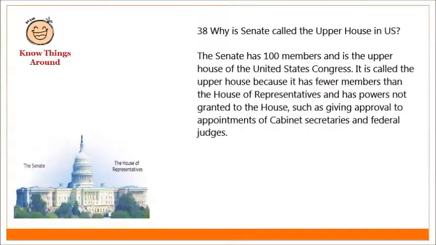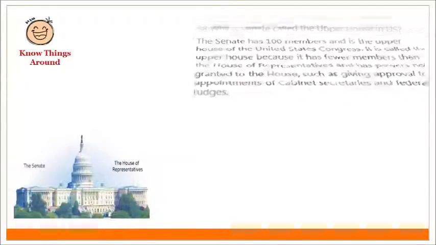Why is the Senate called the upper house in the US? The Senate has 100 members and is the upper house of the United States Congress. It is called the upper house because it has fewer members than the House of Representatives and has powers not granted to the House, such as giving approval to appointments of cabinet secretaries and federal judges.